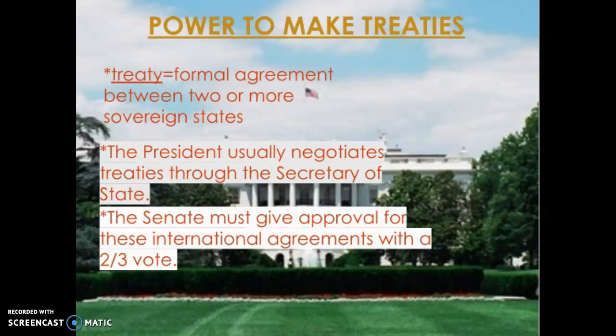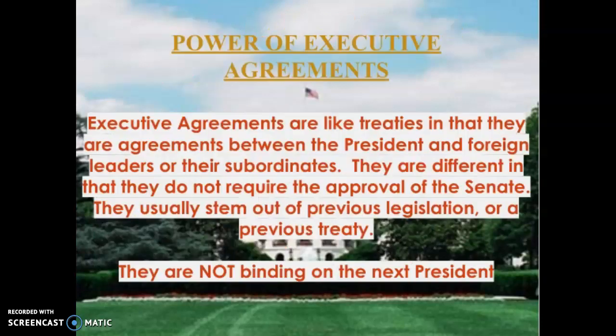Treaties are formal agreements with other countries, and the thing about a treaty is that it must be ratified by 2/3 of the Senate. This is a very, very difficult thing to accomplish, and treaties take a long time to negotiate and get ratified. So instead, presidents often turn to what are called executive agreements.